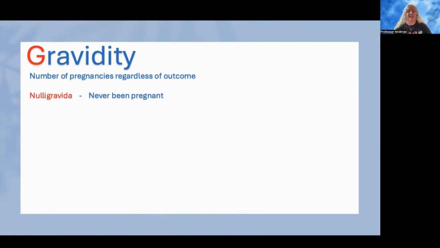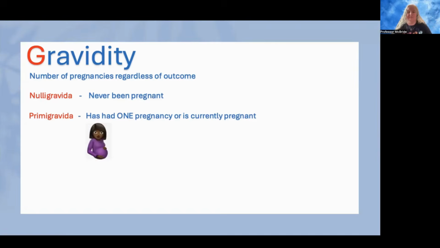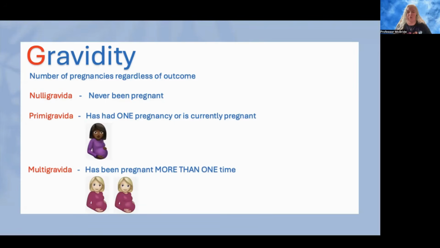So if a woman has never been pregnant, she's considered a Nulligravida. Null is 0. If a woman has had one pregnancy, or she's currently pregnant, she is considered a primigravida. Prima is 1. If a woman has had more than one pregnancy, she is considered a multigravida. She's been pregnant multiple times. So she's had more than 1, 2, 3, 4, whatever.